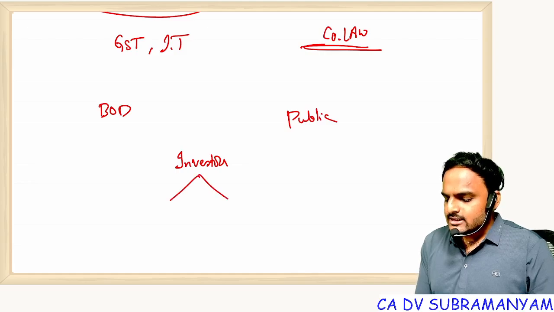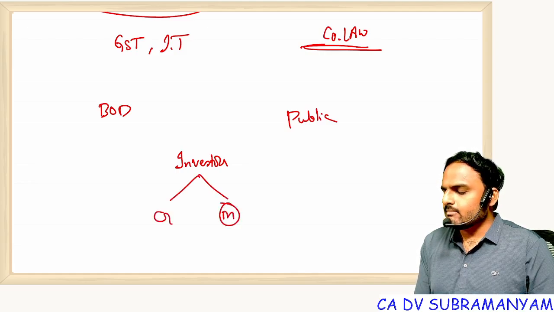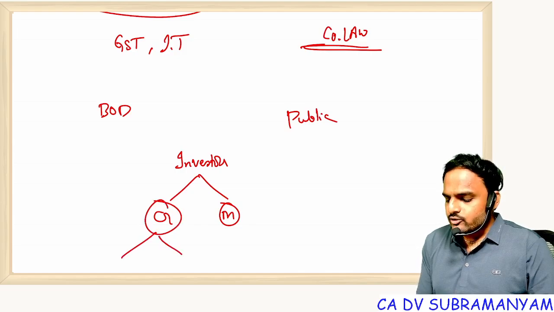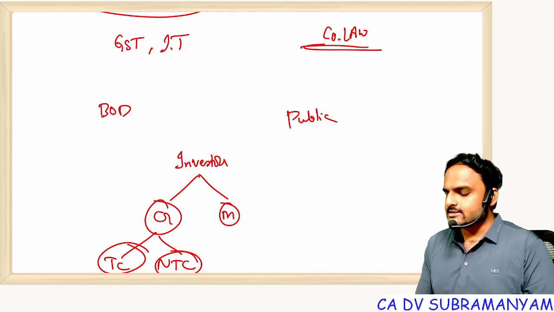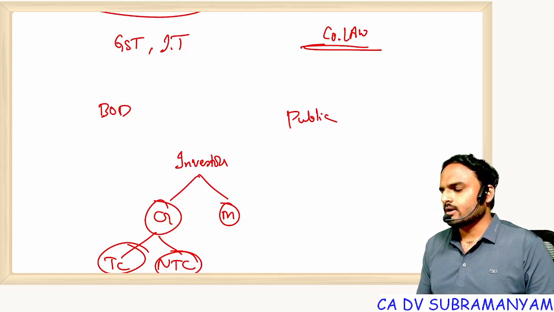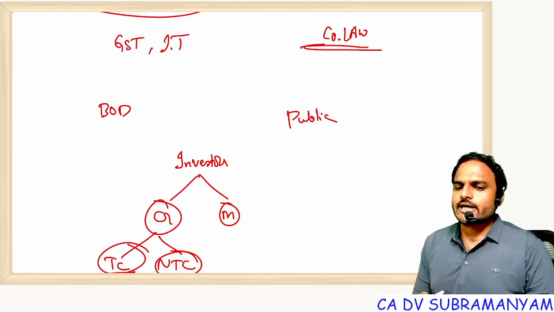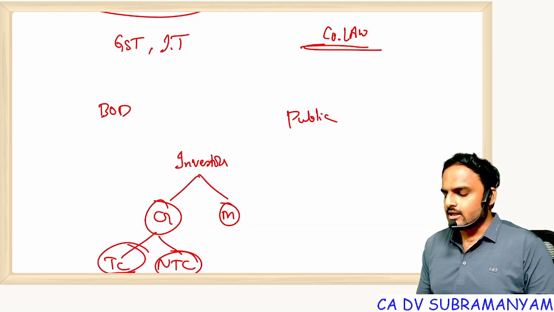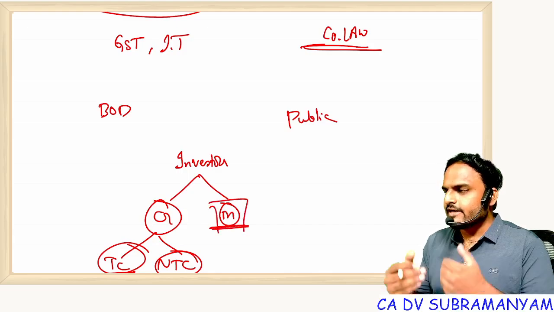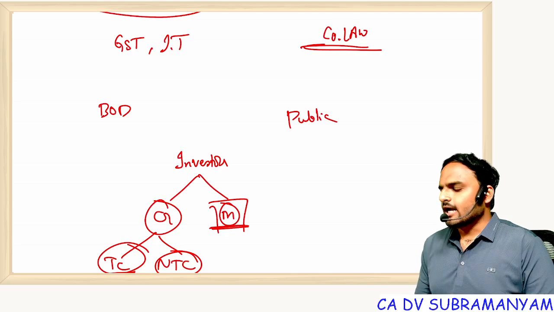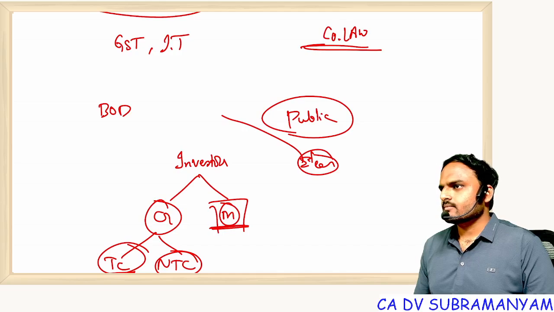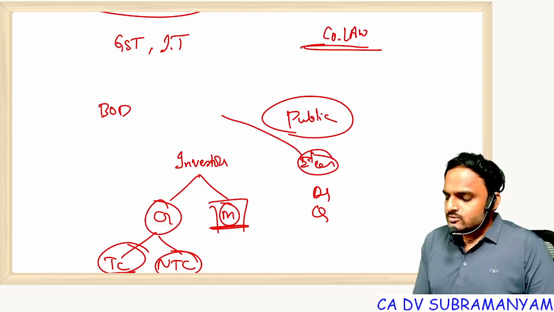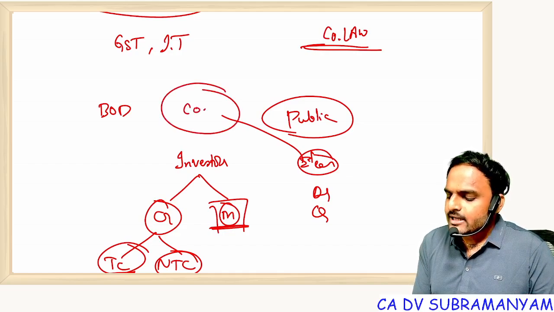In investors, you can see creditors and members. Creditors, again, you can see trade creditors and non-trade creditors. For example, bankers and money financiers come under non-trade creditors. Those who supply goods and services on credit basis, you will find under trade creditors. Members, they will make investment and they will wait for returns. Understood? And from public, you can see employees joining that organization. And you can see debtors, you can see creditors. So these many people are connected with a company.